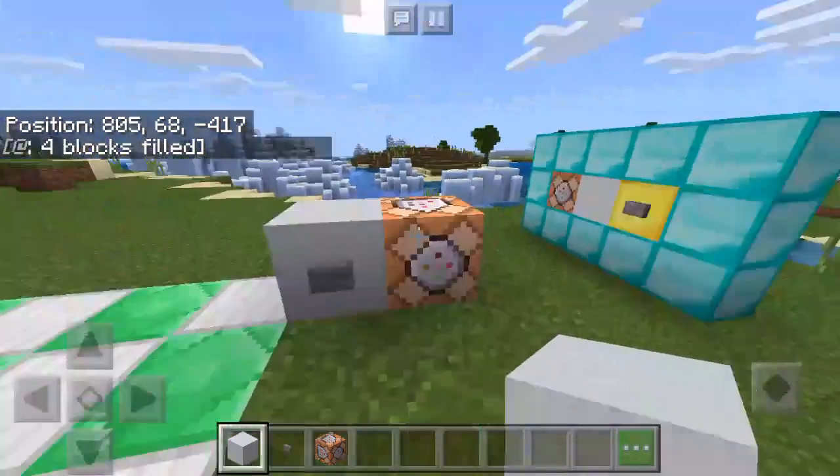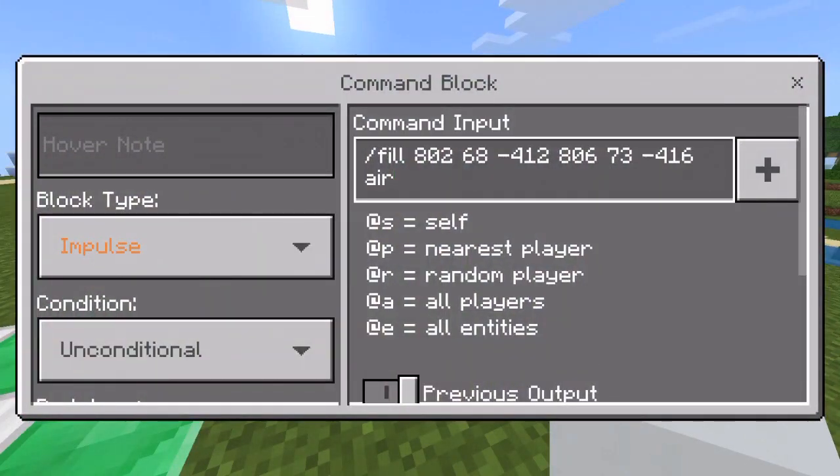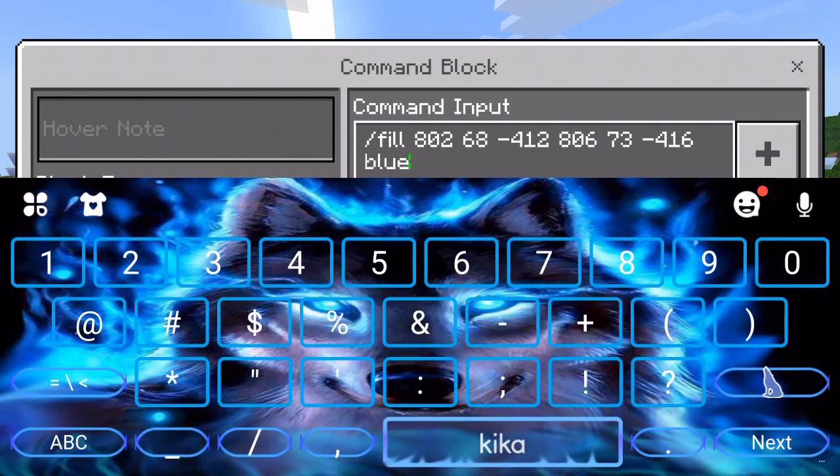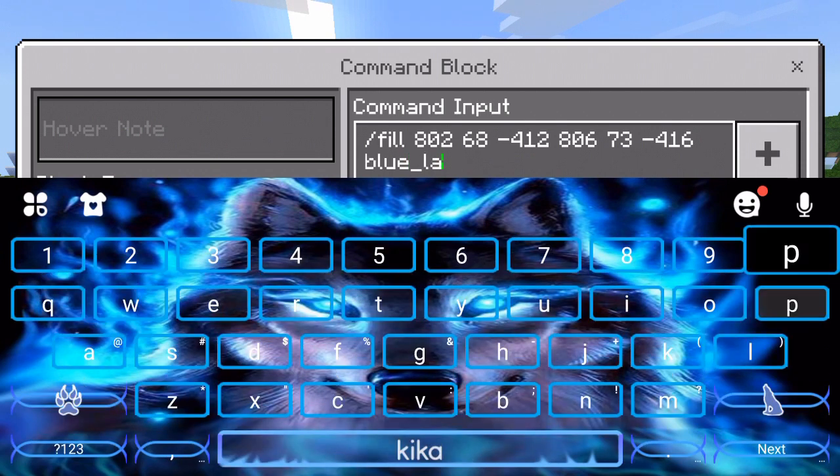Now to give you the best example I can, I'm going to replace air in this command block with blue lapis. So I'll just do blue concrete instead.